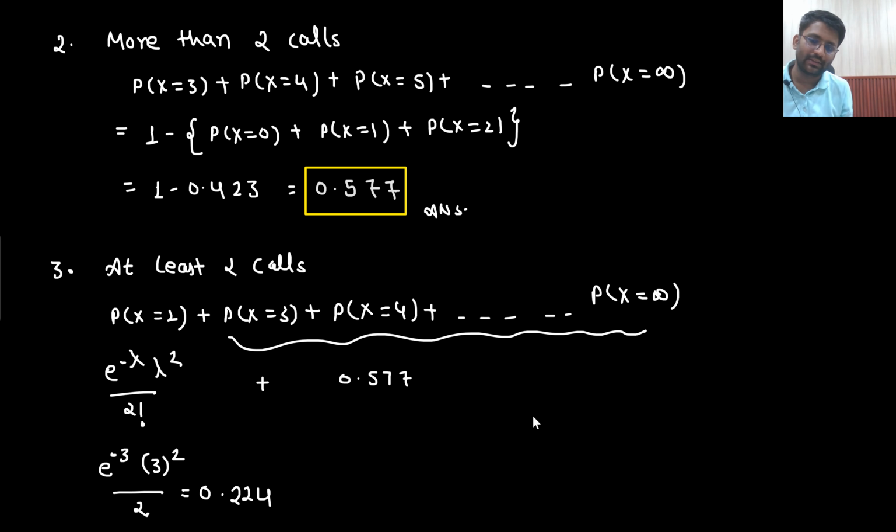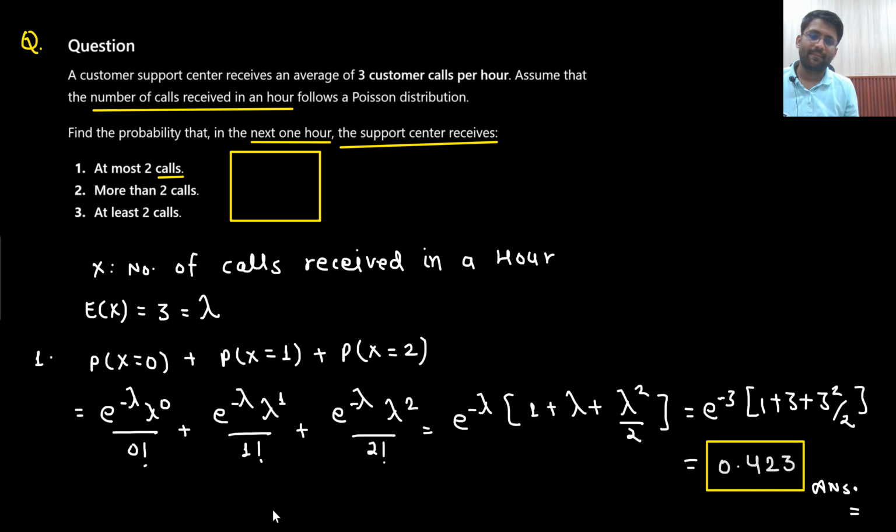The answer would be 0.224 plus 0.577. So the answer is 0.8. That's the answer. This is the answer that we are getting. Is that clear to you?